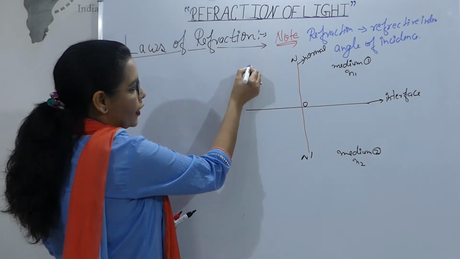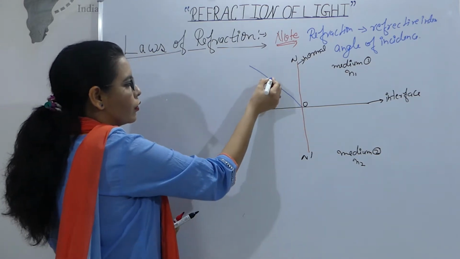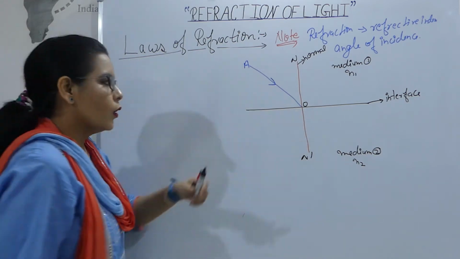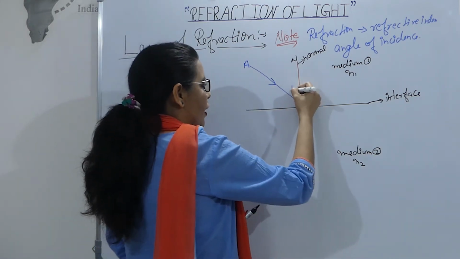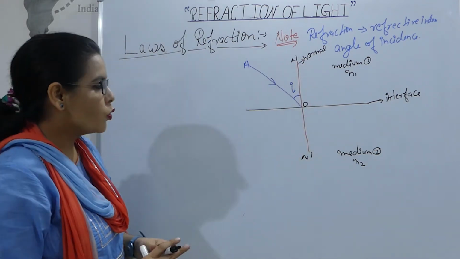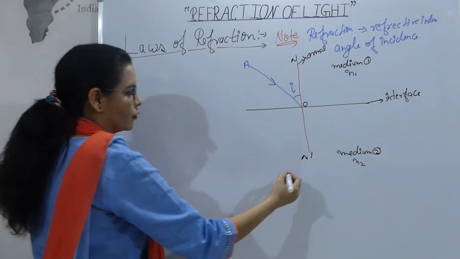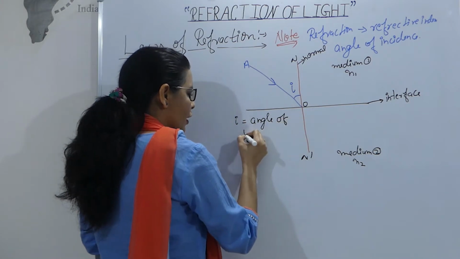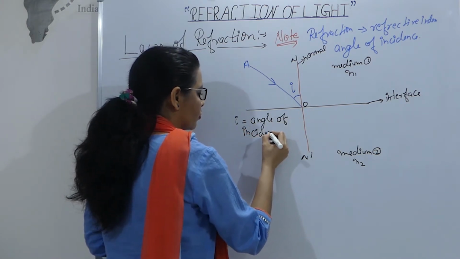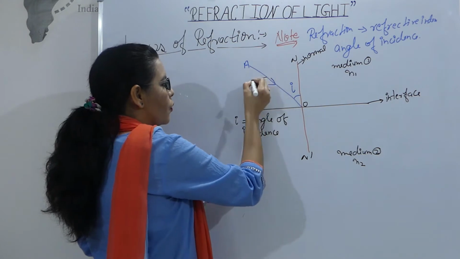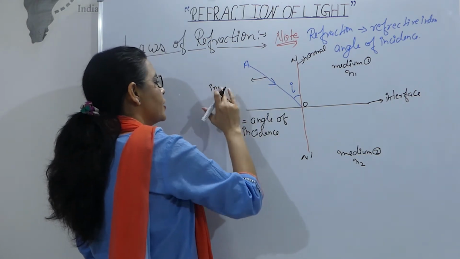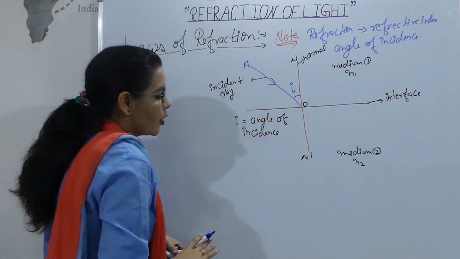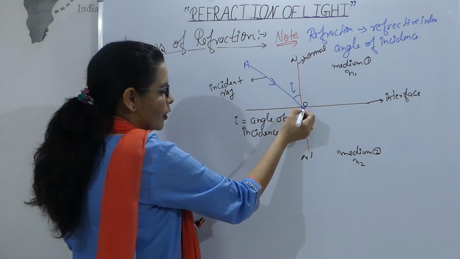OA is the light ray which is incident on the surface and makes an angle I with the normal. So what is I? I is called the angle of incidence. What is OA? OA is known as the incident ray.